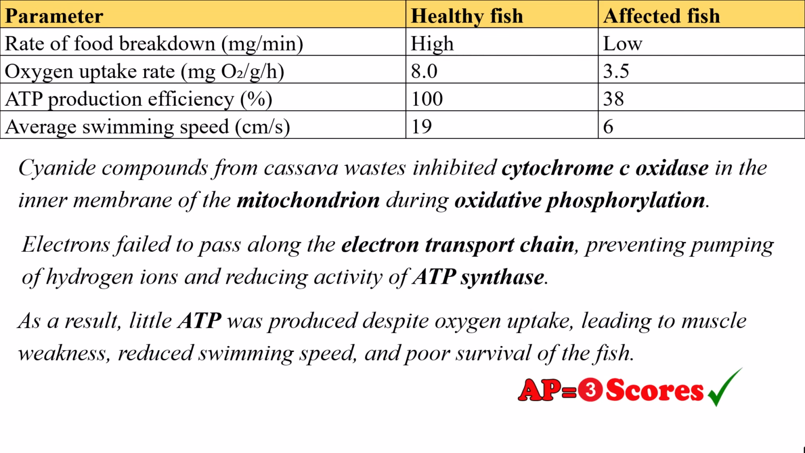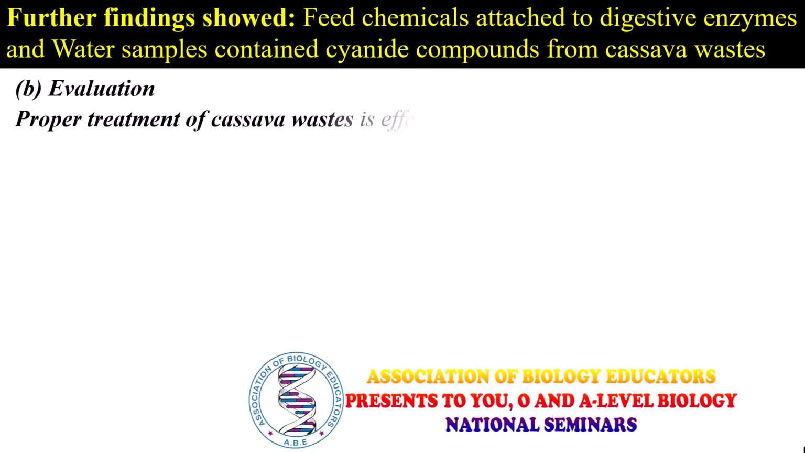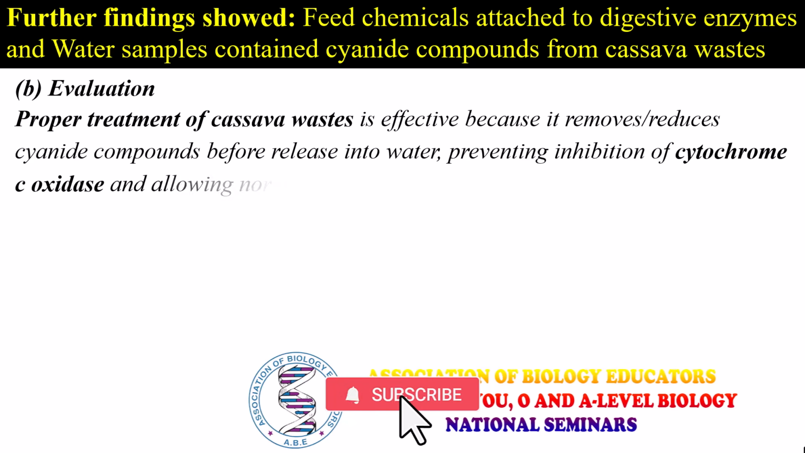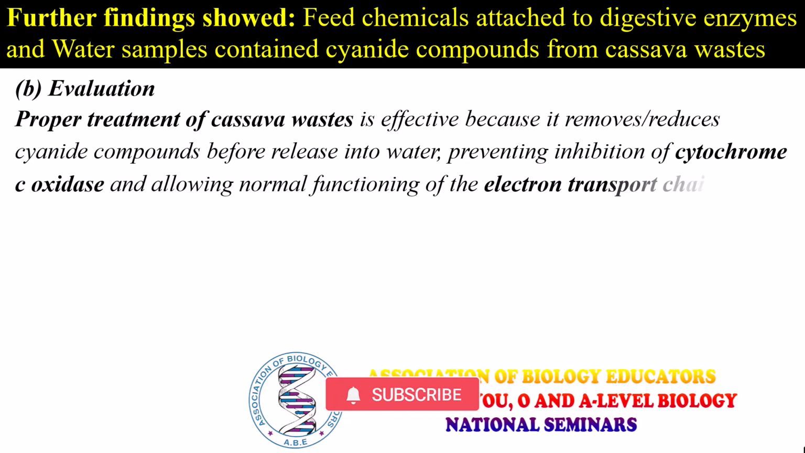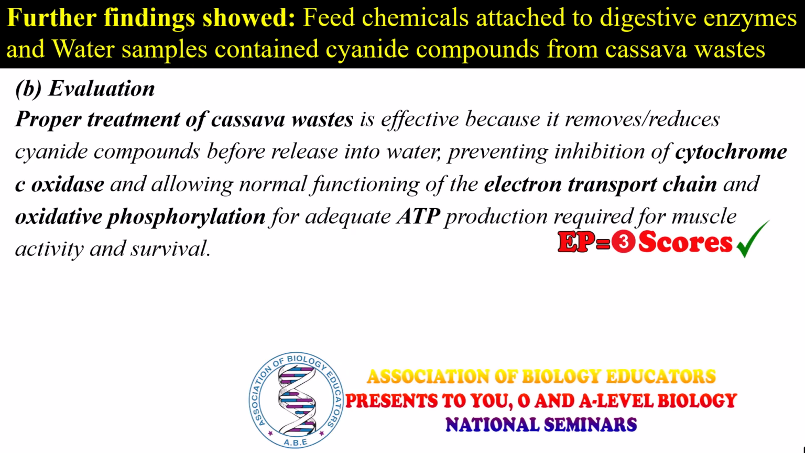Task Part B: evaluation of strategies. Proper treatment of cassava wastes is effective because it removes or reduces cyanide compounds before release into water, preventing inhibition of cytochrome c oxidase and allowing normal functioning of the electron transport chain and oxidative phosphorylation for adequate ATP production, required for muscle activity and survival.